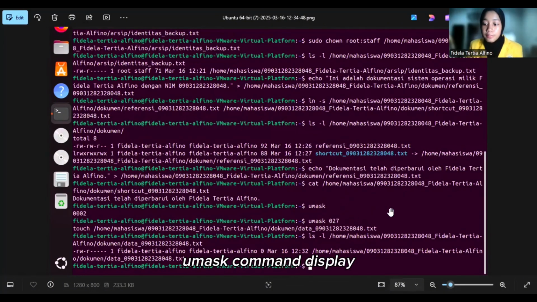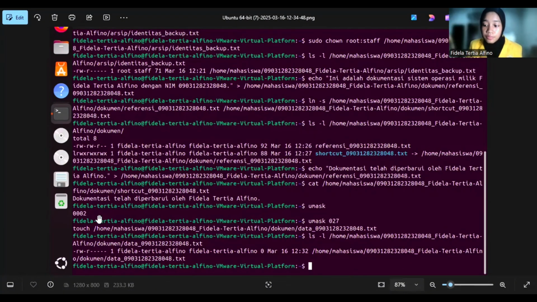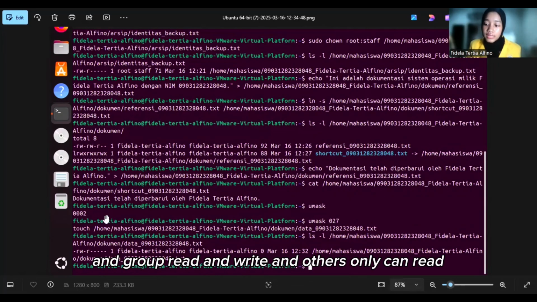The umask command displays the current user file creation mode mask, and the default value 0002 means that newly created directories will have permission 775 and new files will have permission 664. This default setting allows the owner to read and write, the group to read and write, and others can only read.